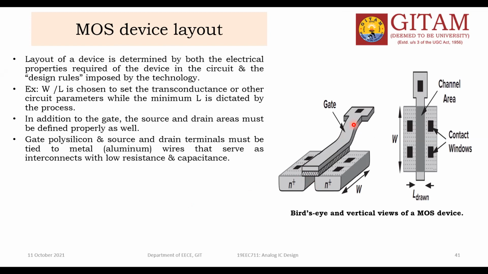Suppose you take the CMOS inverter. The source of the NMOS transistor should be connected to the ground metal, and the source of the PMOS is connected to the supply VDD. Both the gates are joined together and given to the input, and the drain of the PMOS and the drain of the NMOS are tied together and taken as the output. In this, the terminal is connected to the metals, which may be a supply or a ground.